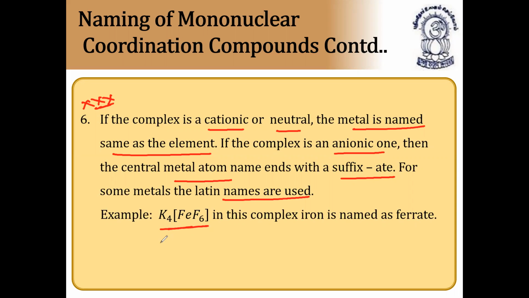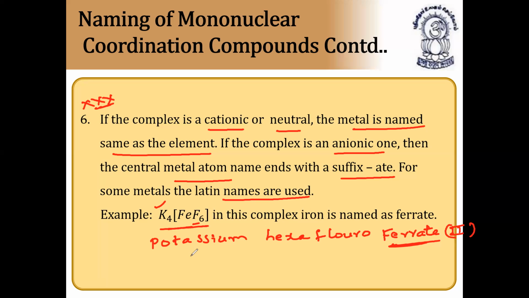So the name of this compound is potassium. Anyway, there are 4 potassiums, but still we'll write only one, because we do not apply numbers for metals other than the central atom. Potassium, hexa, we have 6 fluorine, hexafluoro, ferrate 2. Why is it -ate?